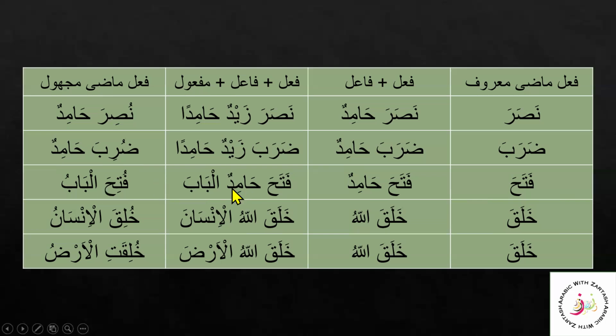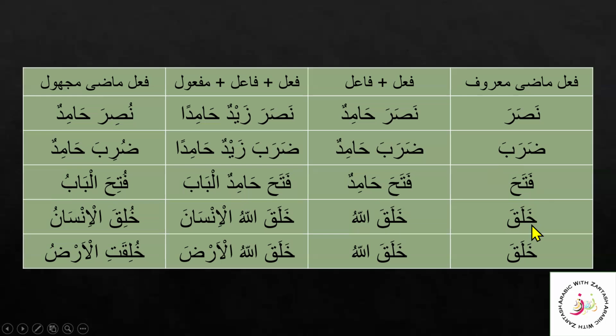Now, what is opened? Now, emphasizing the door, we are going to change the sentence into the fa'il madi majhul, which becomes futiha by changing fataha into the fa'il madi majhul. Futiha, the ui sound, and al-bab is used. And remember that it should be after the fa'il and in the state of rafa. Futiha al-babu.